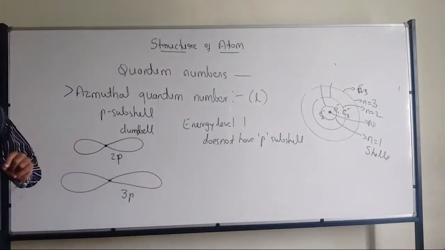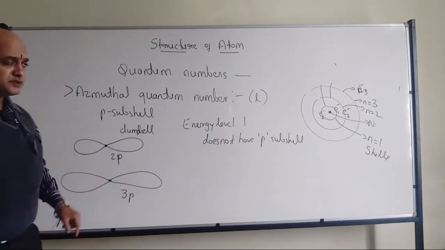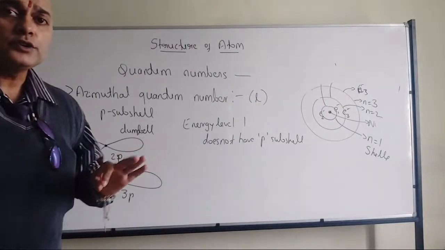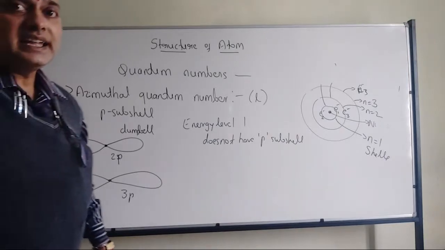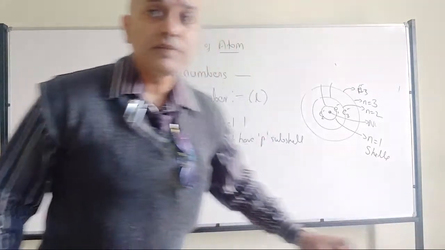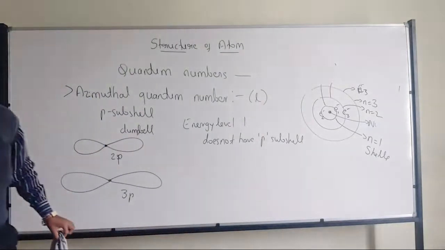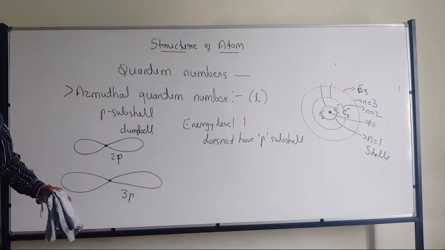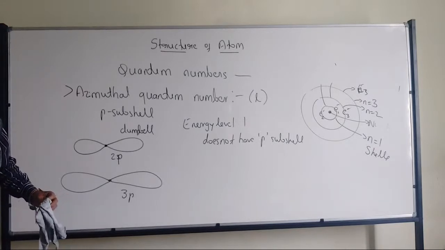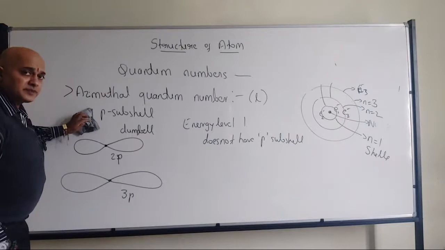It's not like the S subshell, we have to start from 2P. So 2P is smaller than 3P with respect to size. Shape, dumbbell shape only. All of you have understood? Once again, size is going to be decided by the n value, same as the S subshell. Any doubts with respect to this?